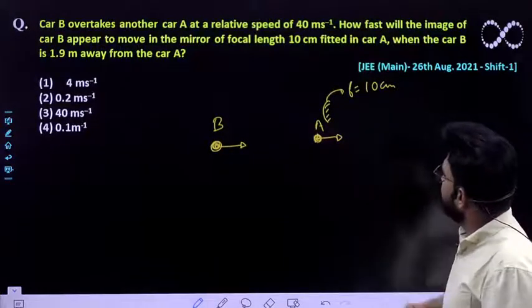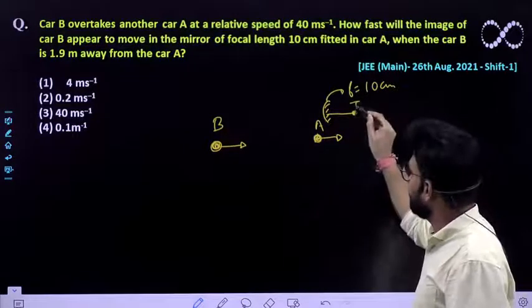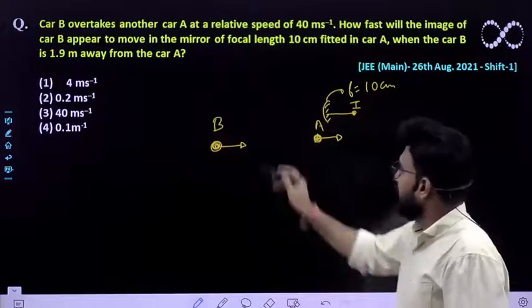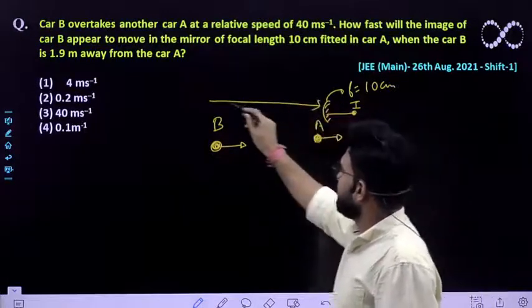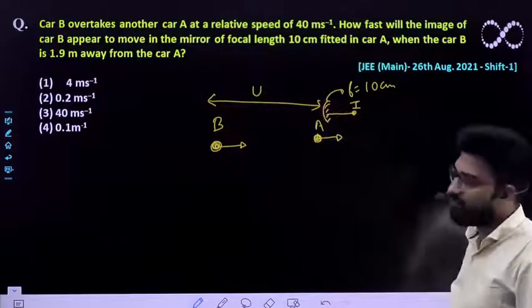Suppose its image is formed in the mirror. This is the image formed of car B in this mirror, and let this distance be U.